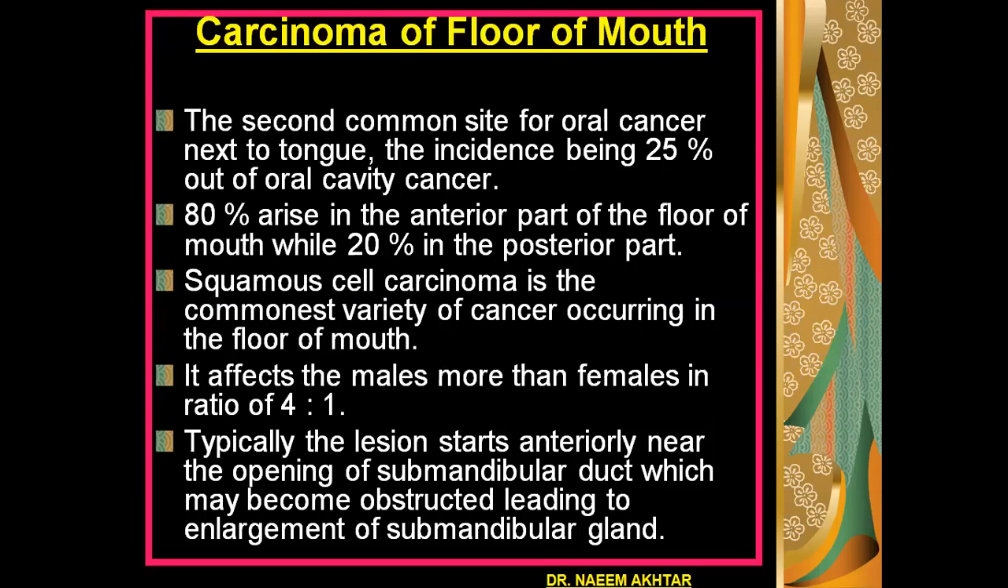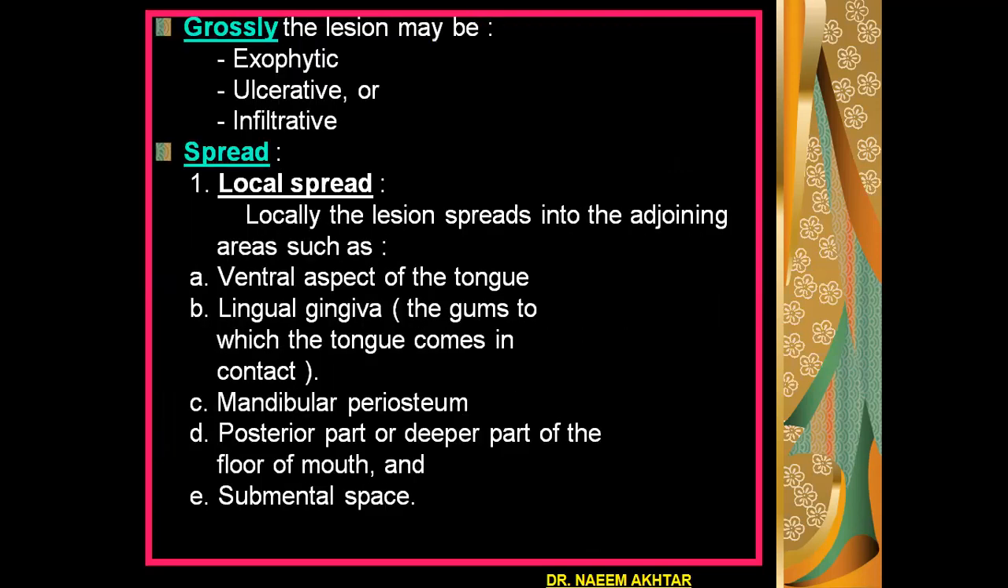Squamous cell carcinoma is again the commonest variety of cancer occurring in the floor of mouth. It affects males more than females, in the ratio of 4 to 1. Typically, the lesion starts anteriorly near the opening of the submandibular duct, which may become obstructed, leading to enlargement of the submandibular gland. Grossly, it may be an exophytic, ulcerative, or infiltrative growth. Spread is again local spread, lymphatic spread, and lastly blood-borne spread.